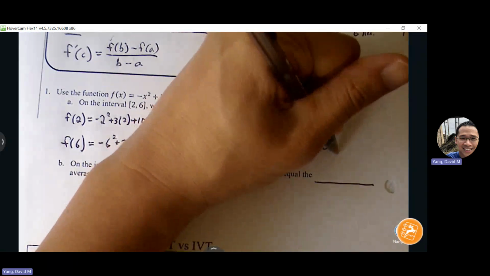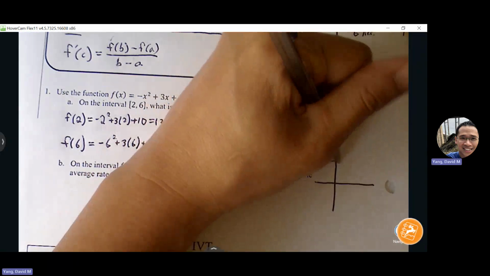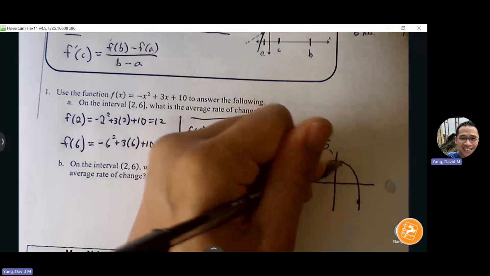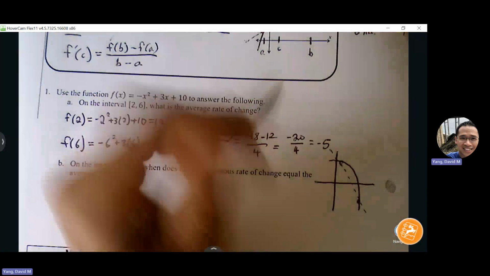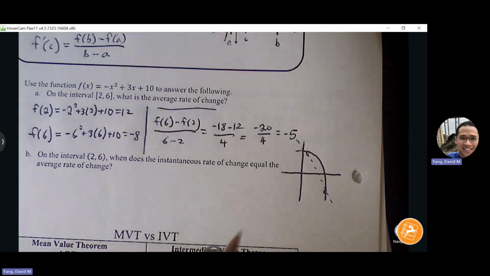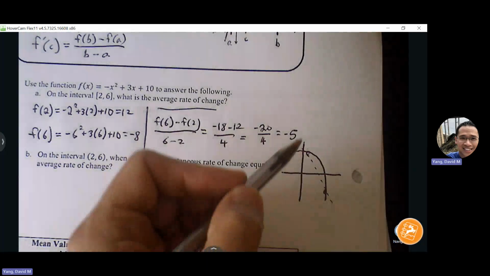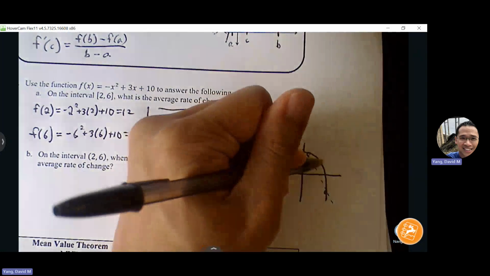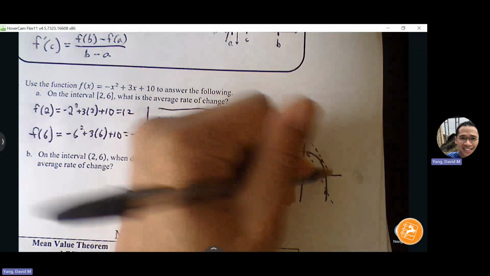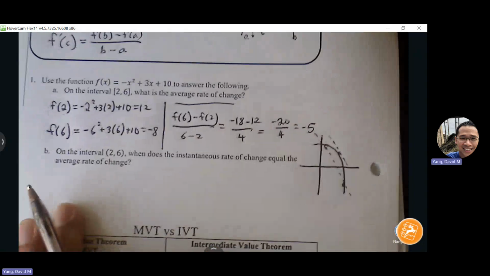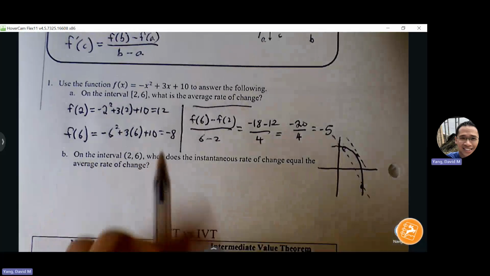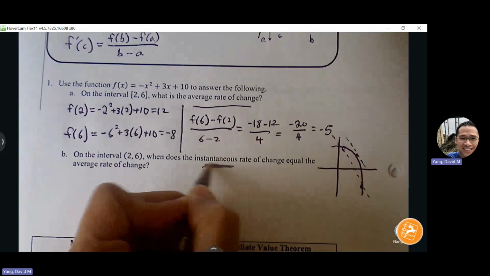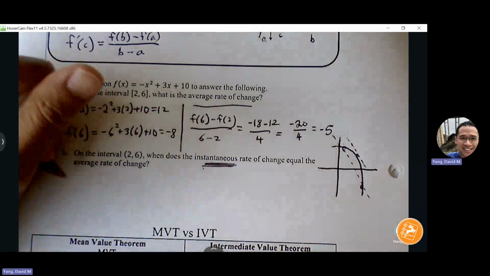So if the graph looks something like this, if there's a slope of -5 between these two endpoints, we know that somewhere along the curve must also experience that exact slope at least once. And we're looking for that point. That's what we're looking for. Okay. So we have the average rate of change. Now to get to the instantaneous rate of change, we have to get to the derivative. So what's our f prime? -4x.